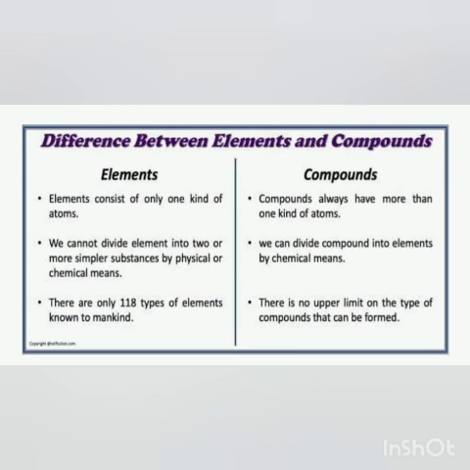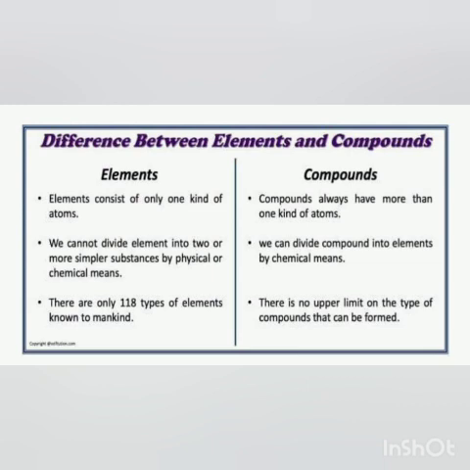Now what is a substance? What do you mean by substance? A chemical substance is the form of matter having constant chemical composition and characteristic properties. I hope it is clear to everyone. Okay, now we will see the flow chart of matter. You can see it in the slide.